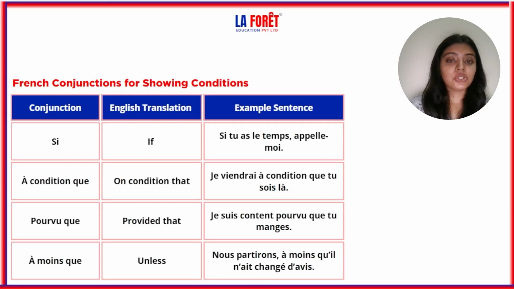Now, next is for showing conditions. These conjunctions are utilized for showing conditions. First is si, if. Si tu as le temps, appelle-moi. Here it is: if you have time, call me. So it will be showing the condition. Si tu as le temps, appelle-moi. Next is à condition que, on condition that. Je viendrai à condition que tu sois là.